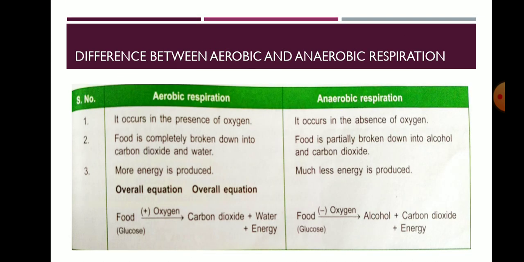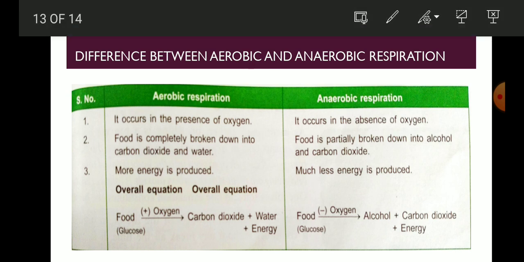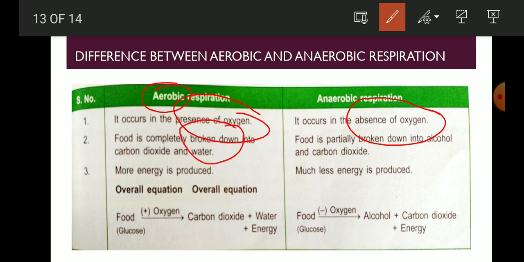Now let us find out the difference between aerobic and anaerobic respiration. The first difference is that aerobic respiration occurs in the presence of oxygen, whereas anaerobic respiration occurs in the absence of oxygen. In aerobic respiration the glucose is completely broken down into simpler forms, that is carbon dioxide and water.